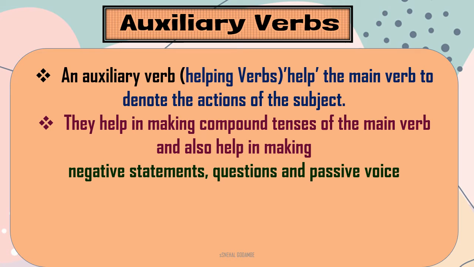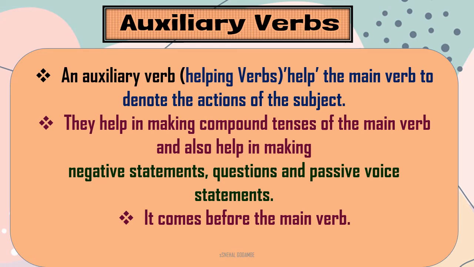So auxiliary verbs are used in all types of sentences. We can make negative statements with them. We can make statements with them. We can ask questions. We can use them in passive voice and so on. One more thing you should remember: an auxiliary verb always comes before the main verb.